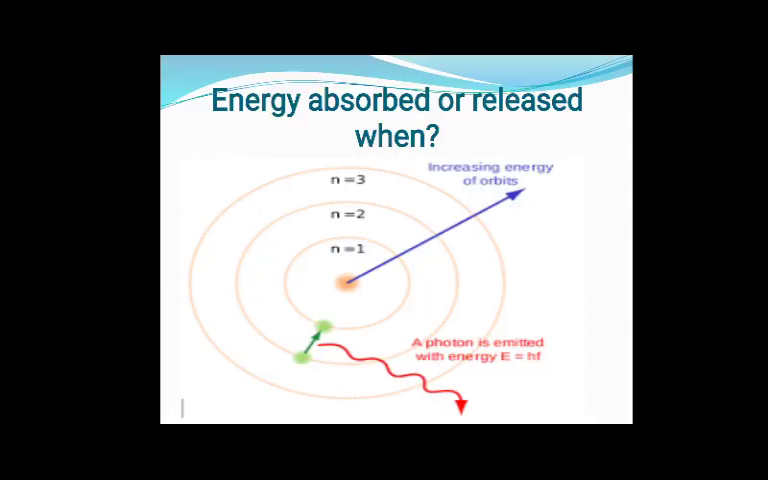So meaning is, when energy is absorbed or released, you can see from the picture here. As in the picture it is shown, electron is jumping from higher energy level to lower energy level. You can see shell number 2 to shell number 1, electron is coming back.